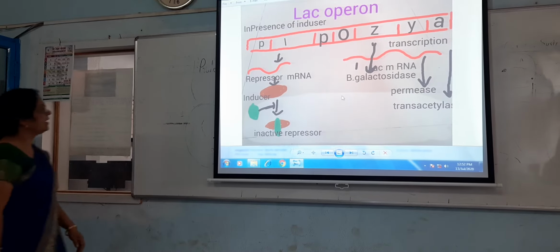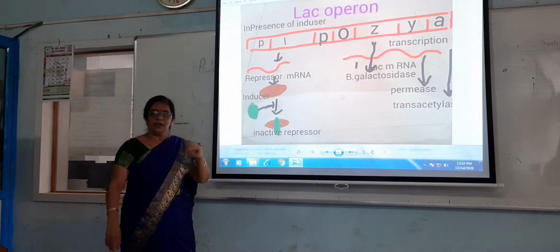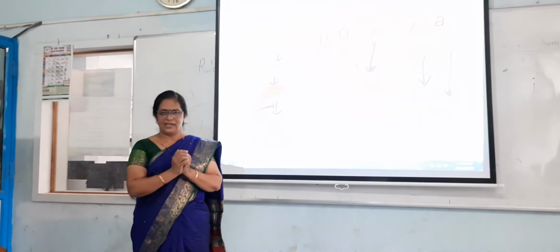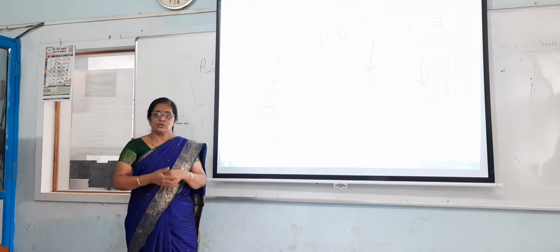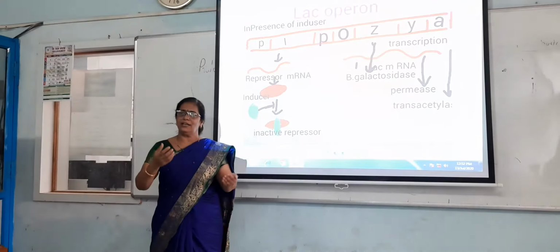Look at this. What happened in the second case in a lac operon in presence of inducer? When E. coli is kept in lactic acid, it is kept in milk which contains lactic acid. For the digestion of that lactic acid, E. coli has a necessity of enzymes. That's why beta galactosidase, permease enzyme and trans-acetylase are necessary for the digestion of that milk, the digestion of lactic acid.